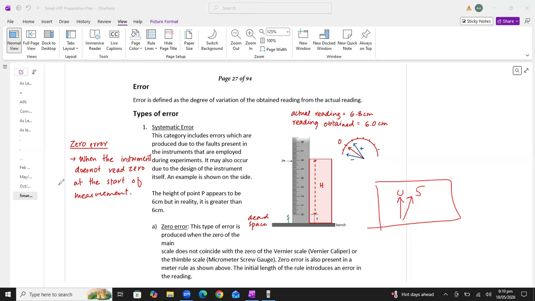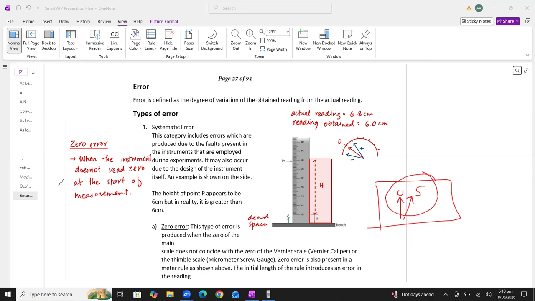If you repeat the experiment 3 times, 5 times, 10 times, this is the fault of the instrument, so every time you will get the same error in your reading. Such readings create uncertainty in your result, so such errors are not removed by repeating the experiment.